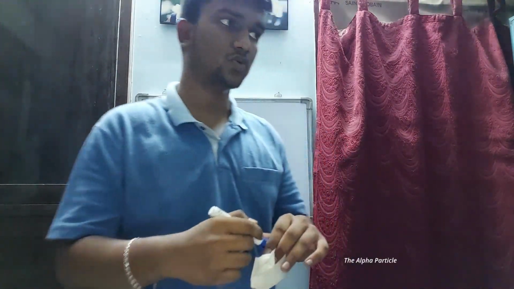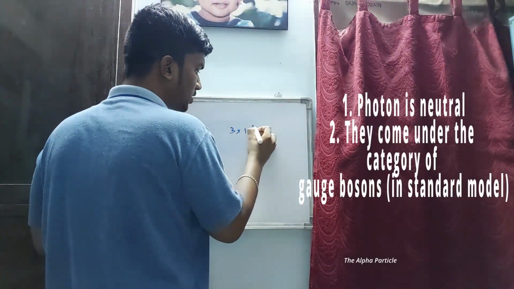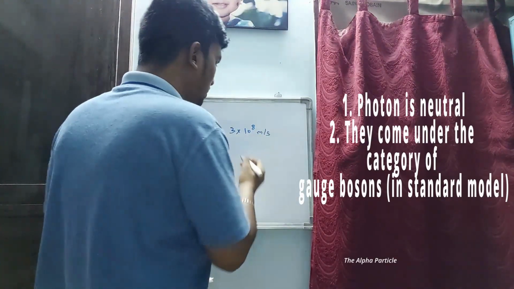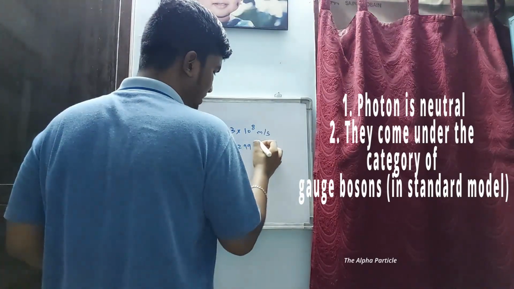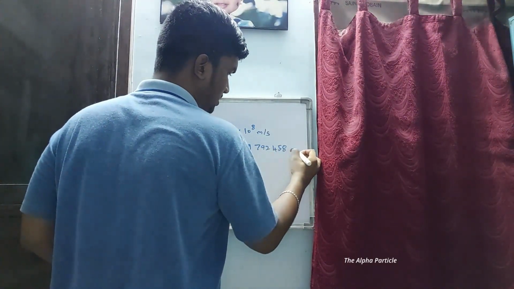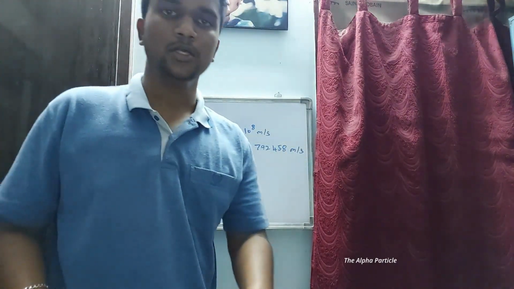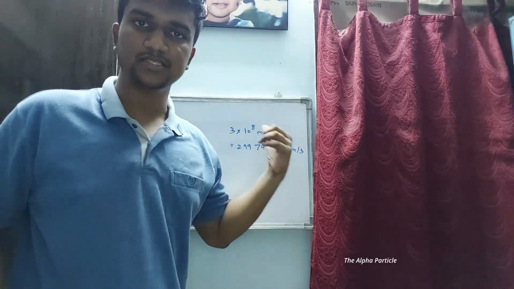We know that the speed of light is equal to 3 times 10 to the power of 8 meters per second. Or to be precise, if you Google it, you might get something like 299,792,45. I'm not sure though, but this could be the value, I think. So this is the speed of light, and a photon also travels at the same speed.